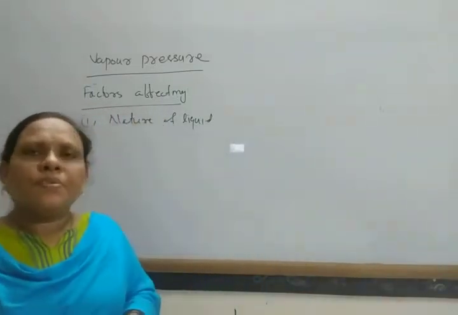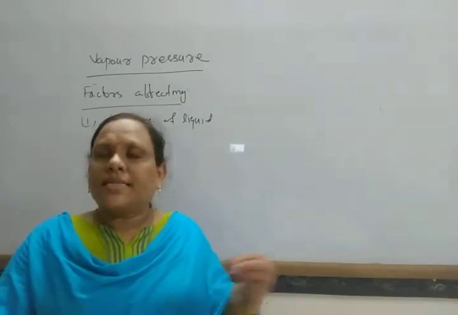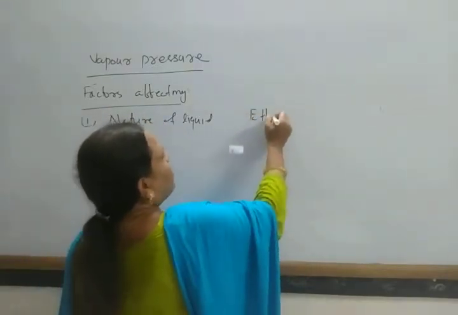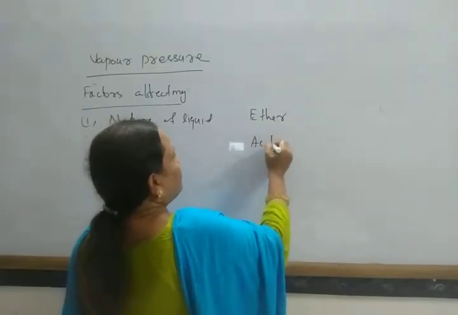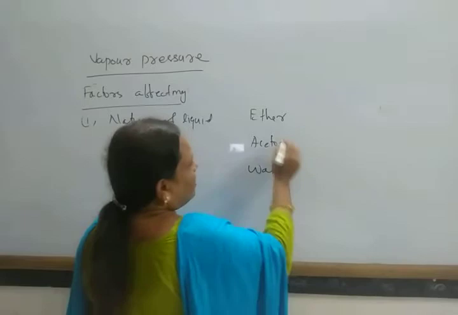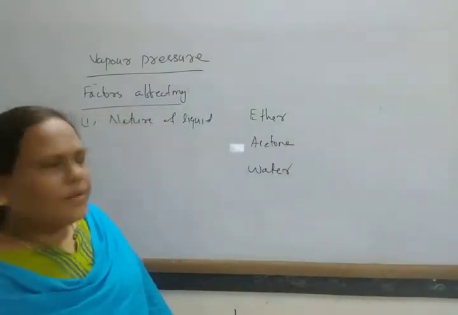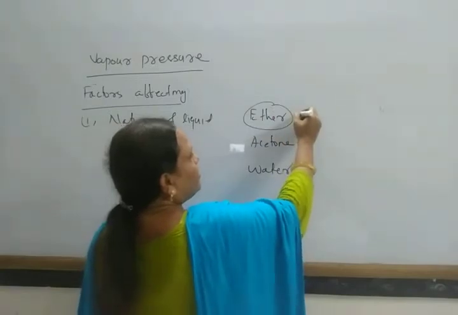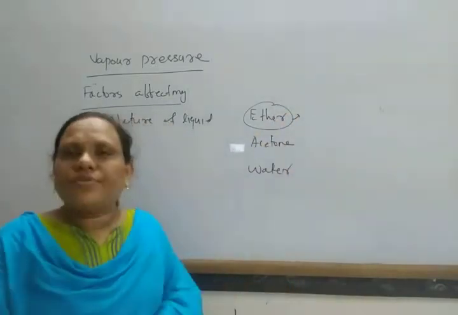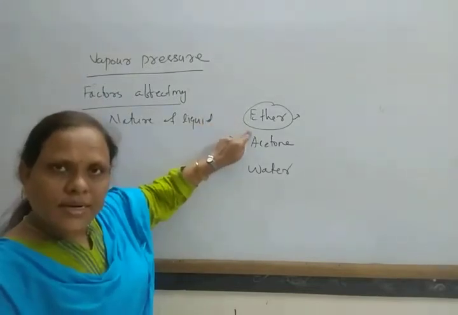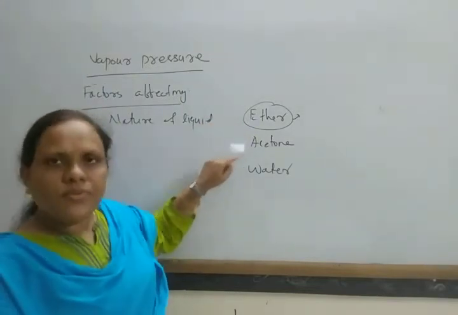Okay. So for example, suppose we consider ether, acetone and water. Ether generally has less intermolecular force of attraction than acetone, than water.